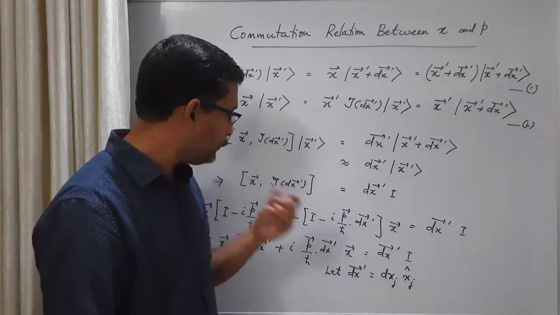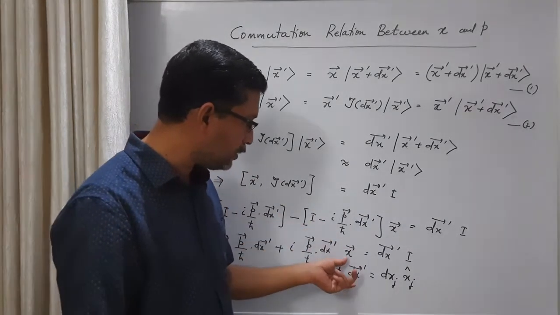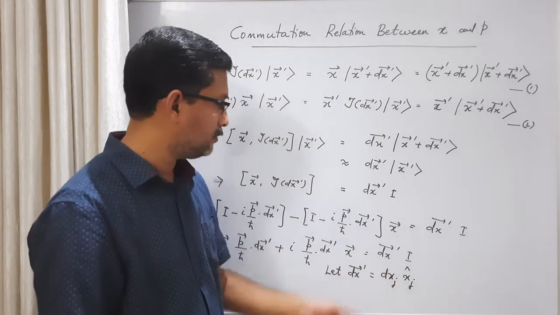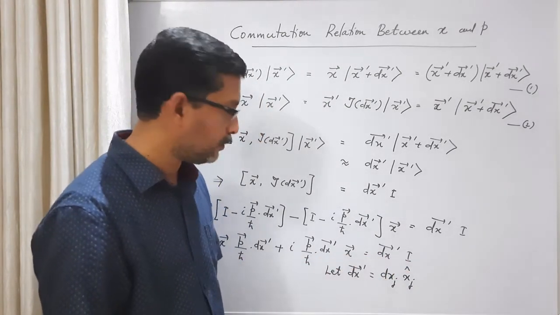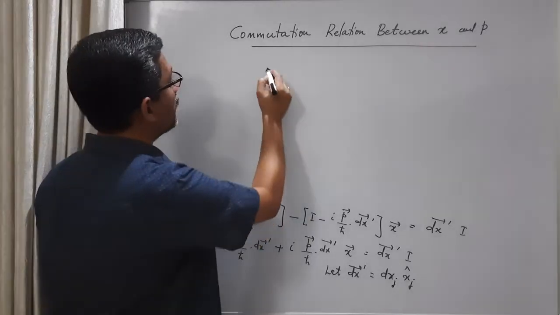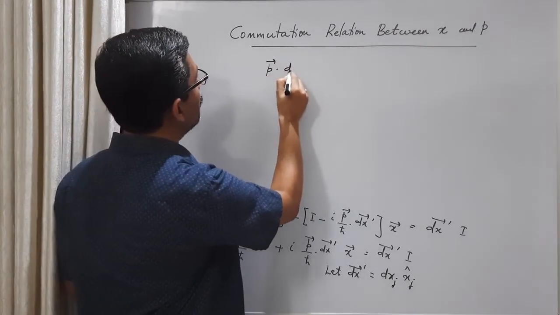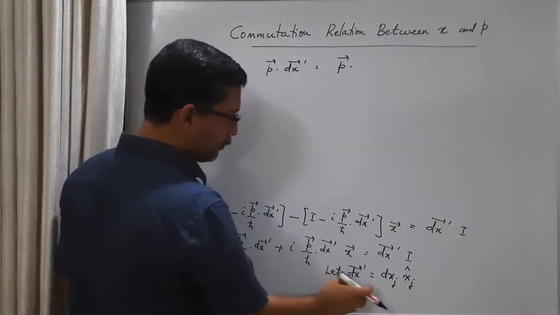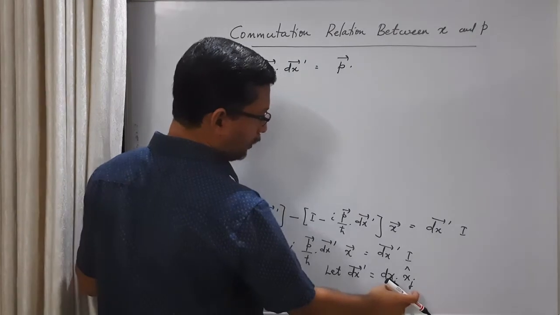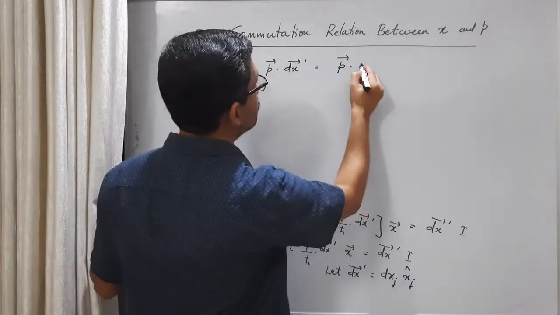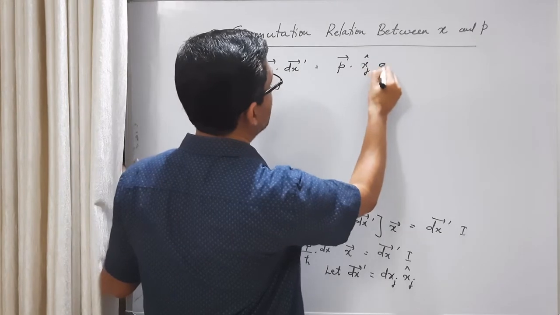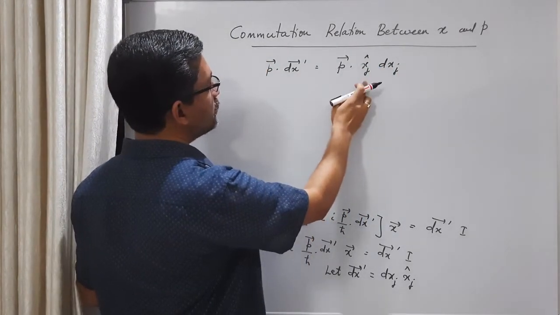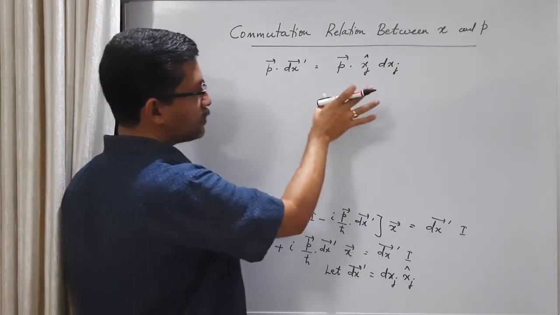So in other words, I am choosing a particular component of this infinitesimal translation vector. So p dot dx prime becomes p dot, instead of dx prime, let me substitute this unit vector first. So we have xj cap dxj. This is our dx prime. Now p dot xj cap, again we are using Cartesian coordinates.